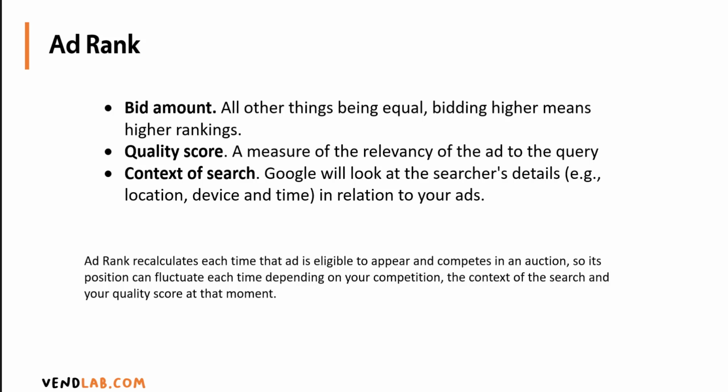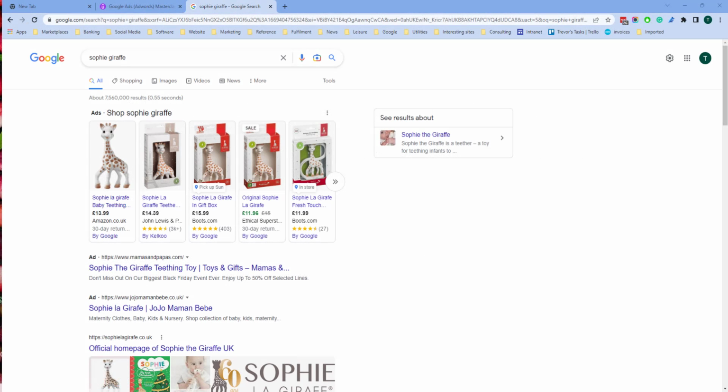So every time there's a search, Google in the background completes an auction and then produces a list of results. That means that every time there's a search, the results will fluctuate and you'll get a different result each time. So let's take a look at a real world example.